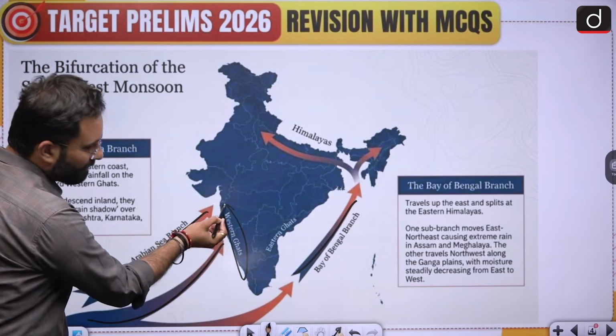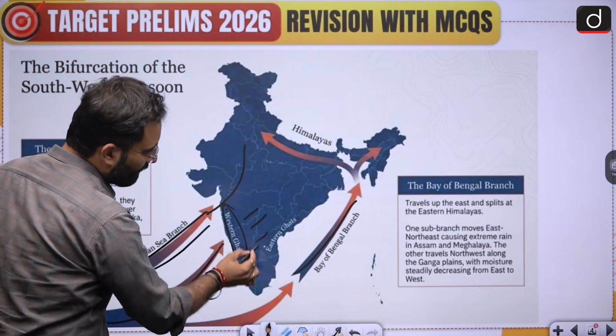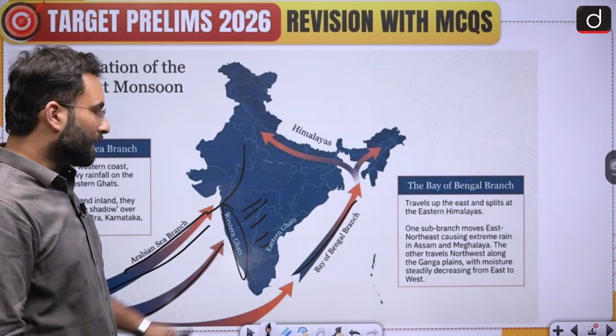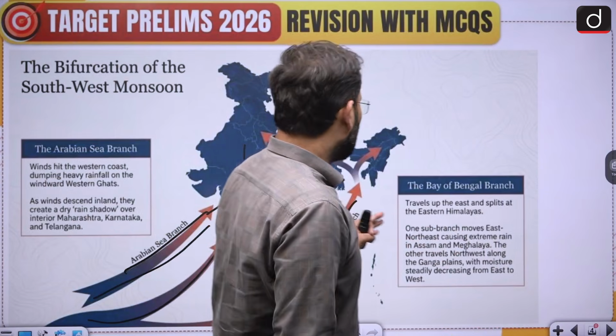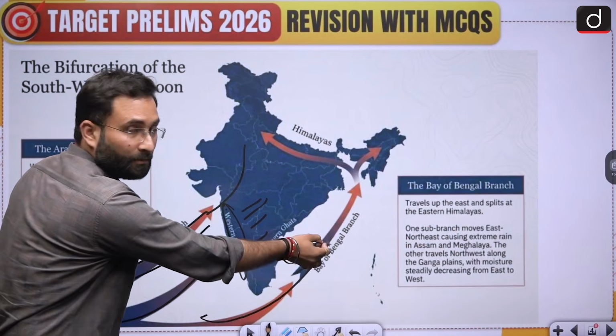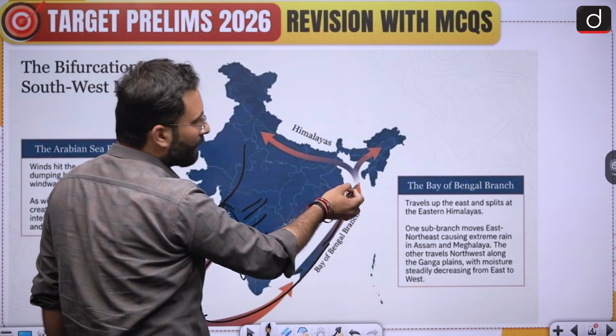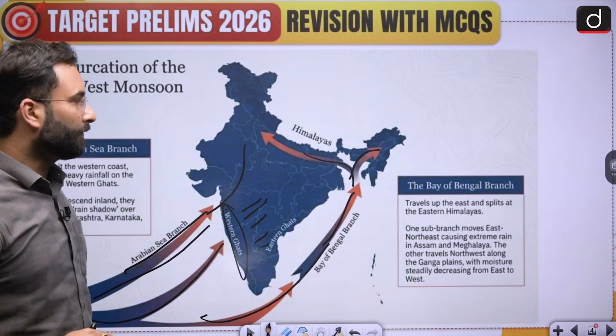These are the Western Ghats, and because of the Western Ghats, it will go like this, and these areas will become rain shadowed. Okay. That is Maharashtra, Telangana and some parts of Karnataka. Okay. Now, talking about the Bay of Bengal branch, this is also coming from the southwest monsoon, and here it diverts into 2 parts. Okay. It splits into 2 different directions.